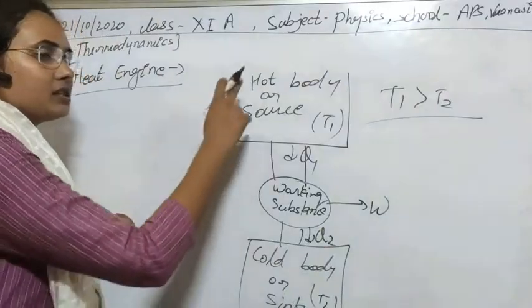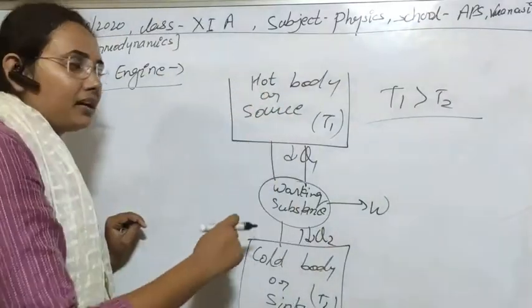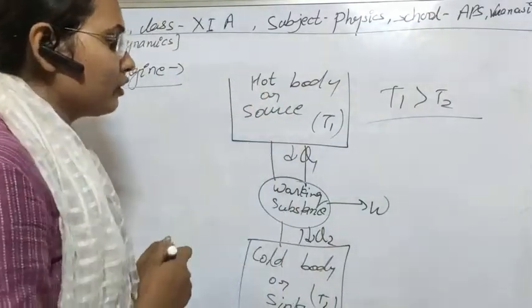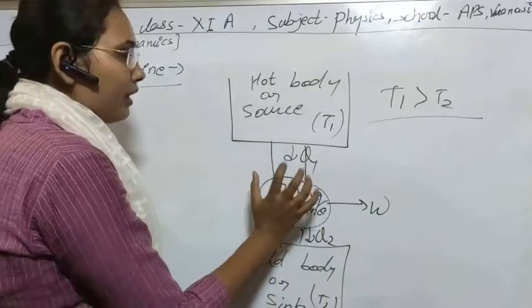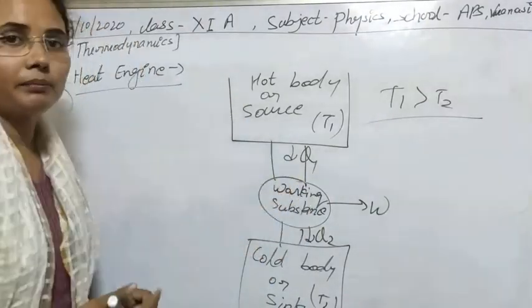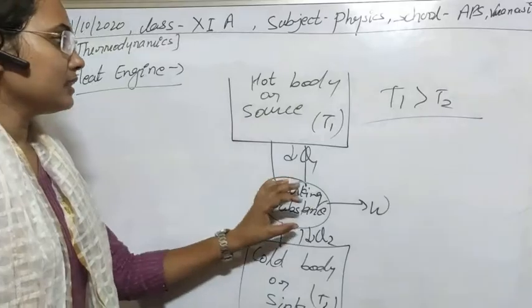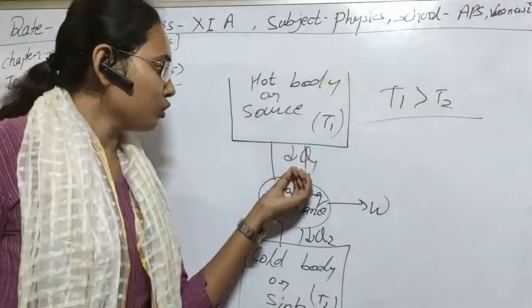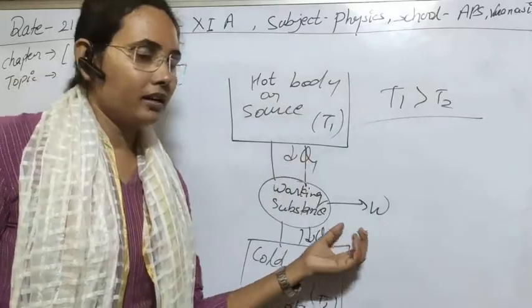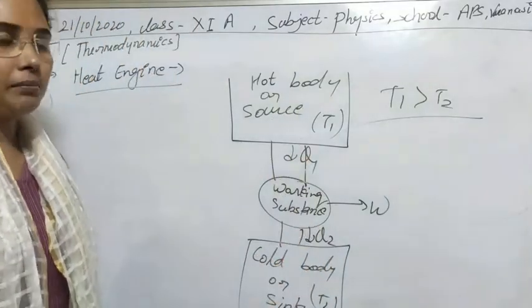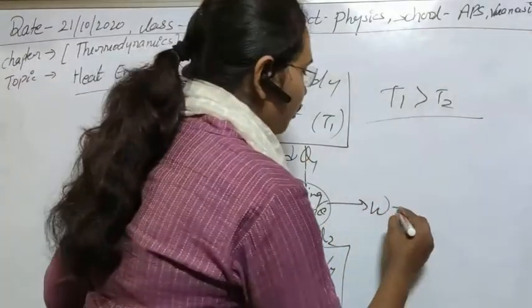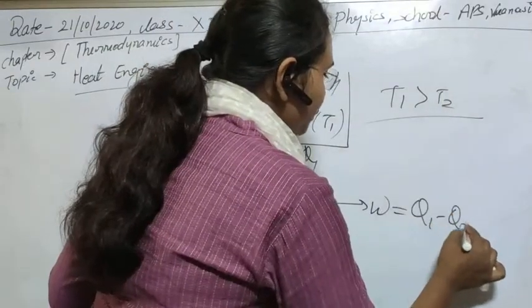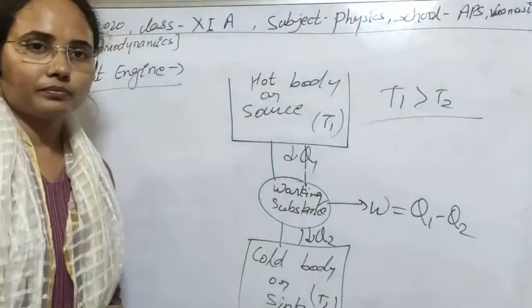So this process is repeated in a similar manner. Regularly, a heat engine or any engine can be made in such a way that it can extract thermal energy or heat from a source, perform some work, and transfer some heat to the sink. So in this way, what will be the work done? That will be Q1 minus Q2, simple.